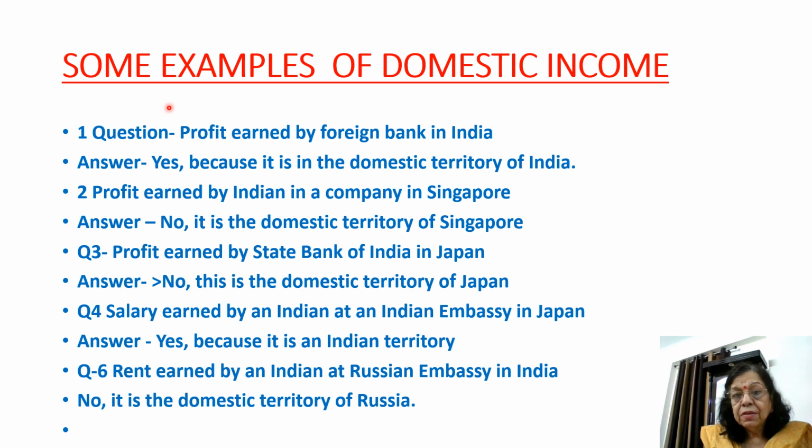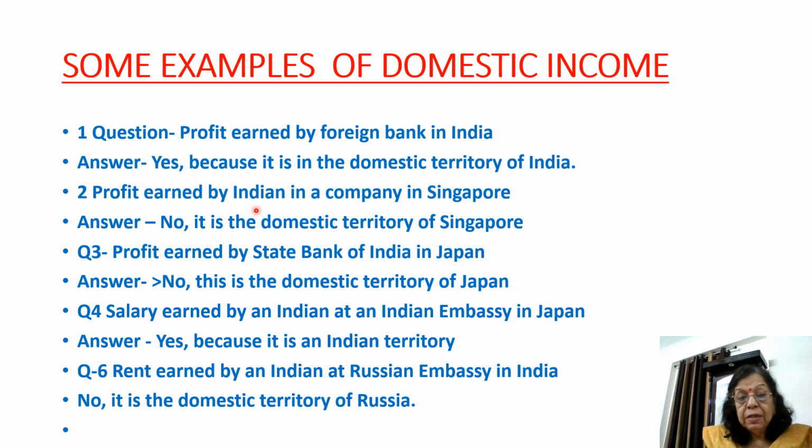Now, some examples of domestic income. These questions are generally asked in CBSE question papers. So, let's see. Profit earned by foreign banks in India. Yes, because it is domestic territory of India. Foreign bank is working in domestic territory of India, so profits will be included in domestic income of India.